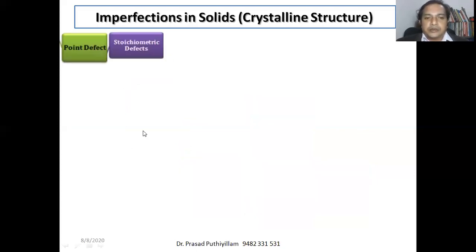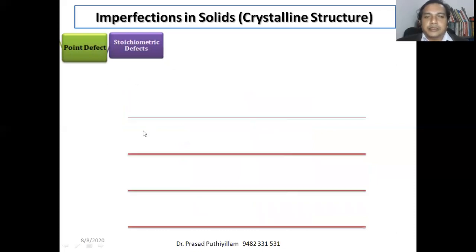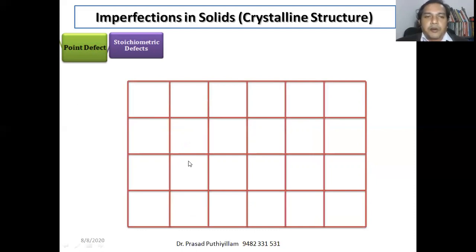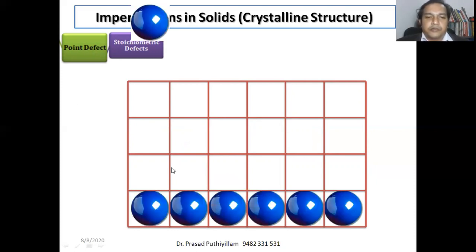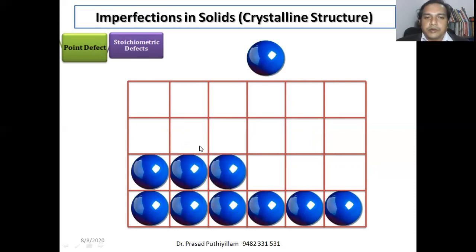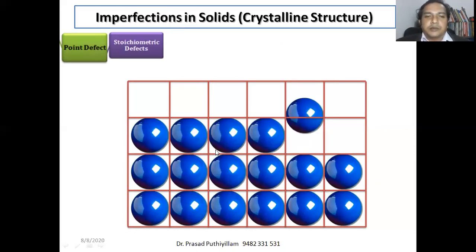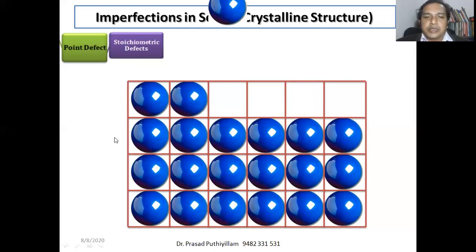First, to understand the crystal defects, I'll draw a two-dimensional crystal lattice. That means boxes I arranged, and the atoms or molecules will be occupying the points of the drawn boxes. If they occupy all points, we can say the atoms are perfectly arranged in a crystal lattice.